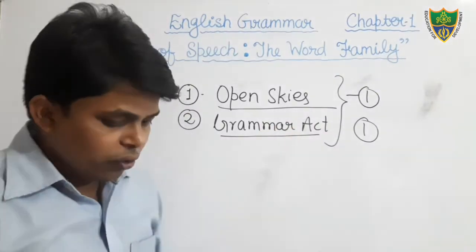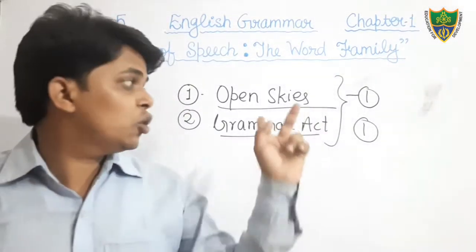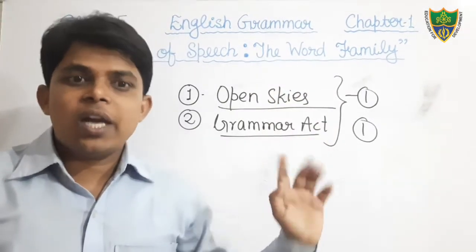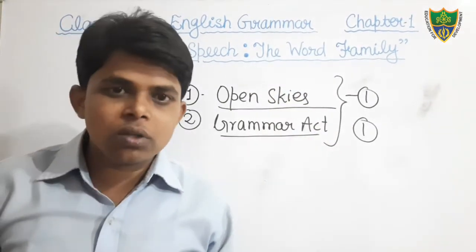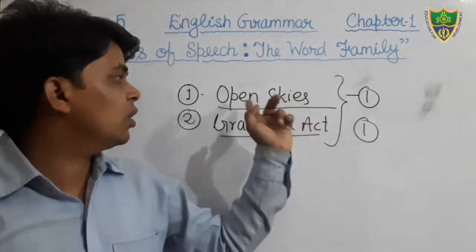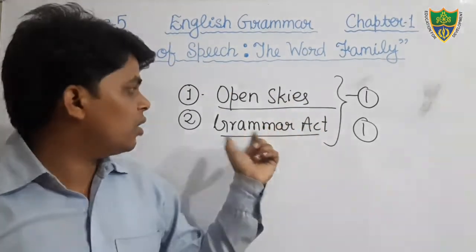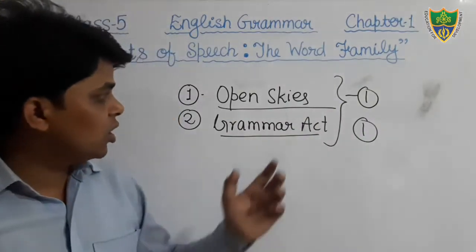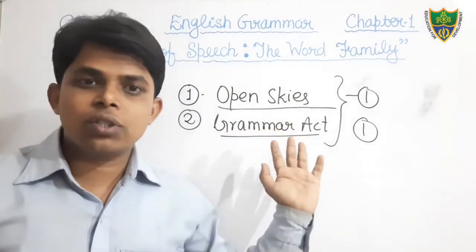So in this session you have to purchase two books, Open Skies and Grammar Acts, and also make two notebooks. Okay students, so this is all about the books and notebooks.